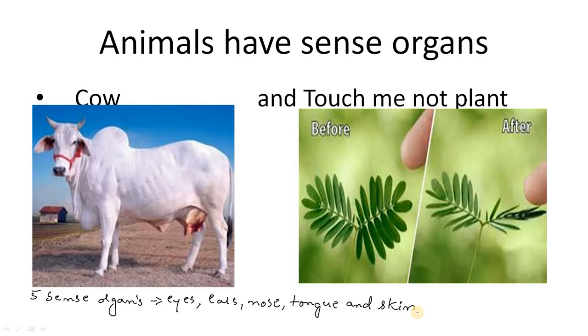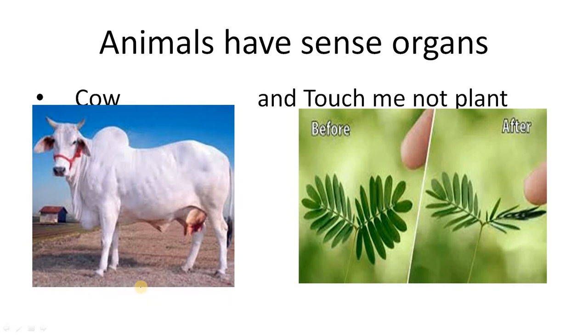What do you mean by feel? Feel means cold, hot, dry, wet. These are some things which we can feel on the skin, right? So these are some of the functions of sense organs. You will learn more about this in other classes, right? So as you can see, all animals have their own sense organs. By these sense organs, they feel or sense the things around them.